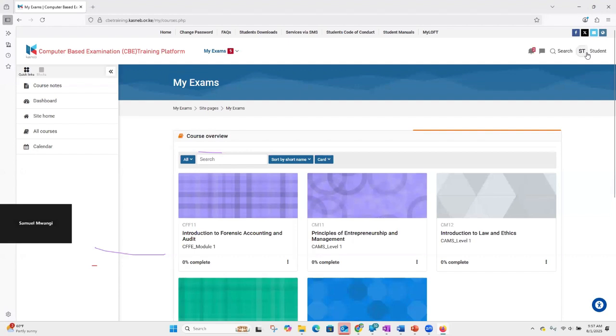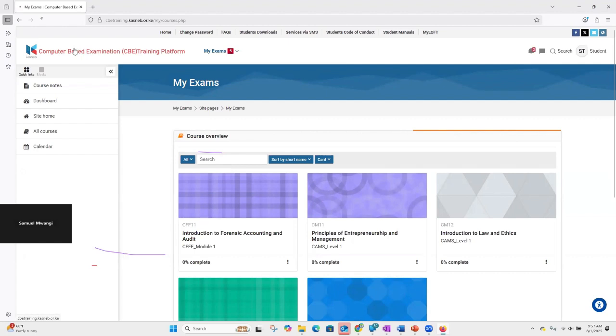So for some students, you will happen to see that if you log in, you will be stuck on a page that tells you to update your name, your full name and your surname. So that's not a reason to worry. I'm sure we'll guide you on how to approach such scenarios towards the end of the session.